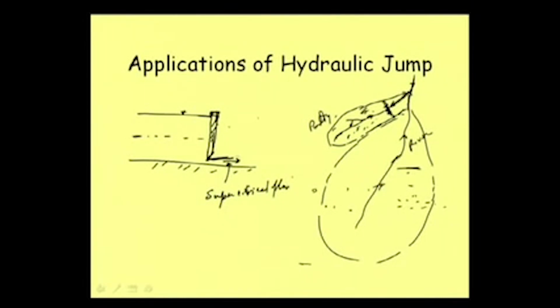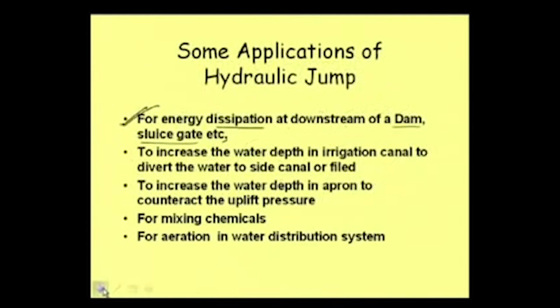Okay. And that supercritical flow may cause damage in this part, and as such we can put some barrier and do some other activity here, or sometimes the depth here we need to increase so that we get a hydraulic jump. Otherwise, this flow will move quite long and it may cause damage to the downstream side. So, for a sluice gate, for a dam, we need to produce a hydraulic jump for safety of the downstream side. Well, so this is one of the applications. Then let us see what the second application is.